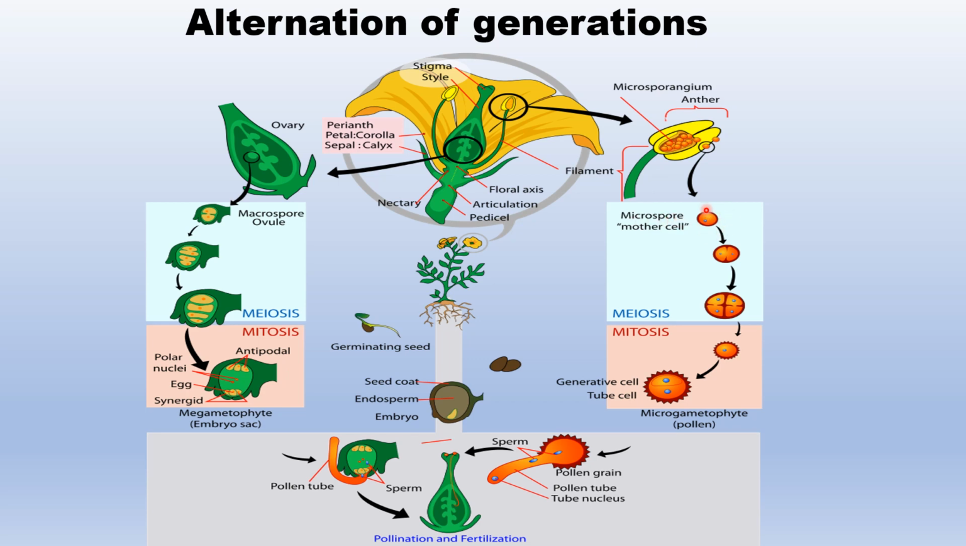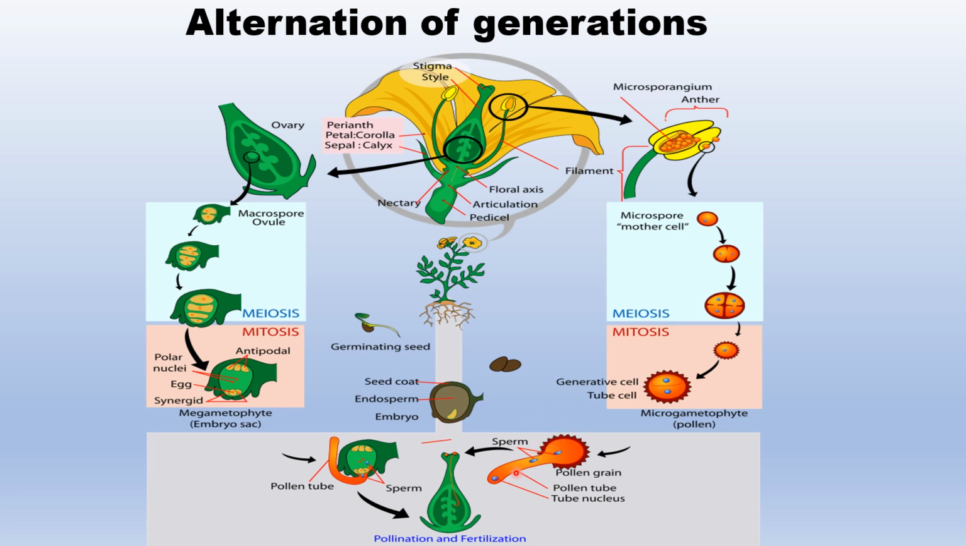Microspore mother cells undergo meiosis and produce four haploid microspores. This microspore undergoes two mitotic divisions. The first division leads to the formation of generative cell and tube cell, and the second division leads to the production of two sperm cells. So you have to remember that in the case of female gametophyte development, there is the involvement of three mitotic divisions, while in the case of pollen development, there are only two mitotic divisions. So the two sperm cells are produced.